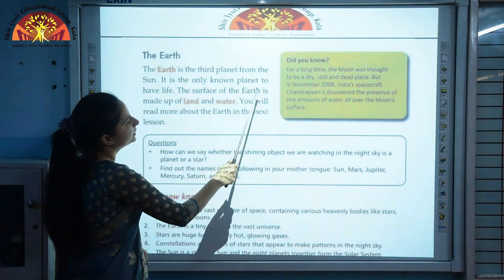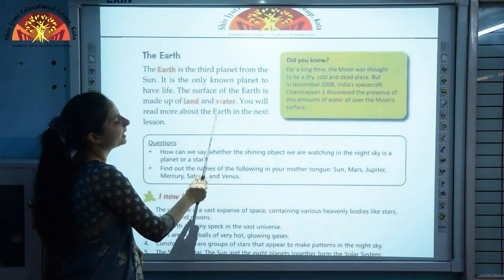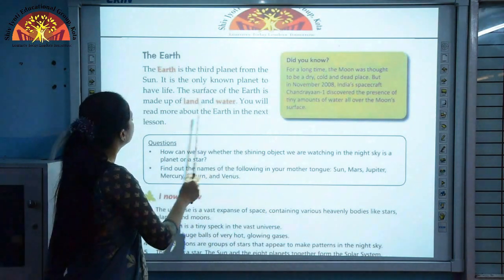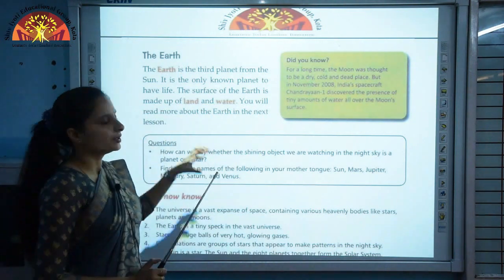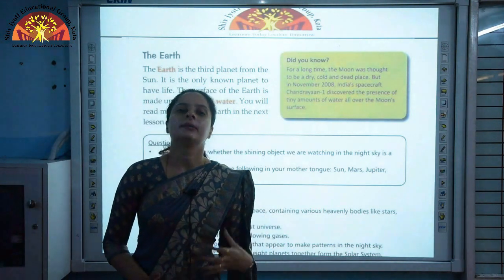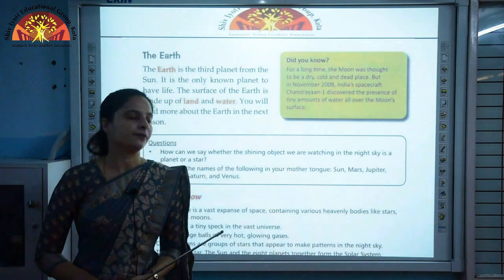The surface of the Earth is made up of land and water. You will read more about the earth in the next lesson. Now you will learn about earth in more detail in the next chapter, which we will be covering.